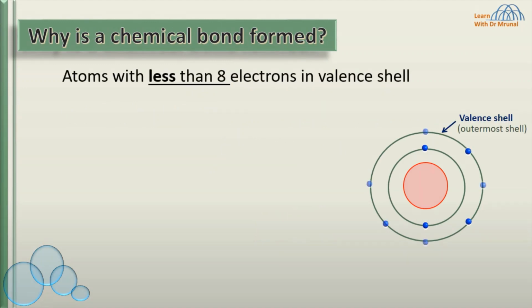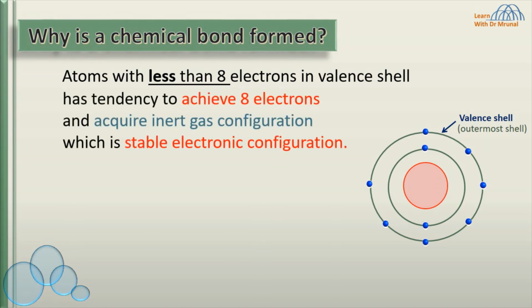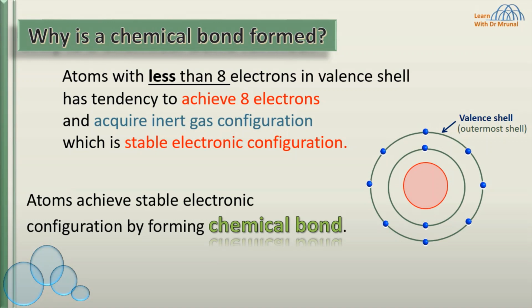Why is a chemical bond formed? Atoms with less than 8 electrons in the valence shell have a tendency to achieve 8 electrons and acquire inert gas configuration, which is a stable electronic configuration. 8 electrons in the outermost shell is the stable configuration. Atoms achieve stable electronic configuration by forming a chemical bond.